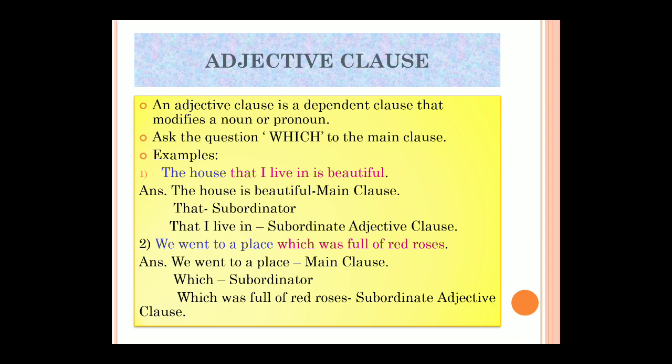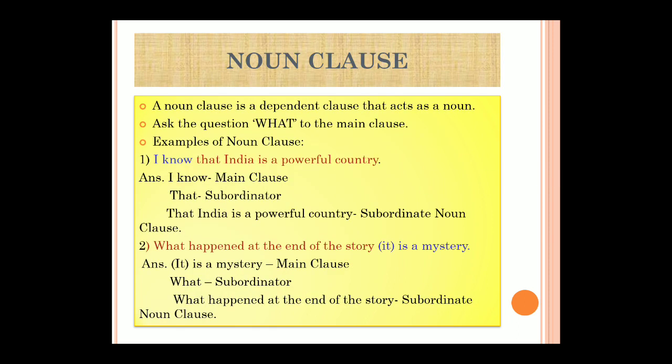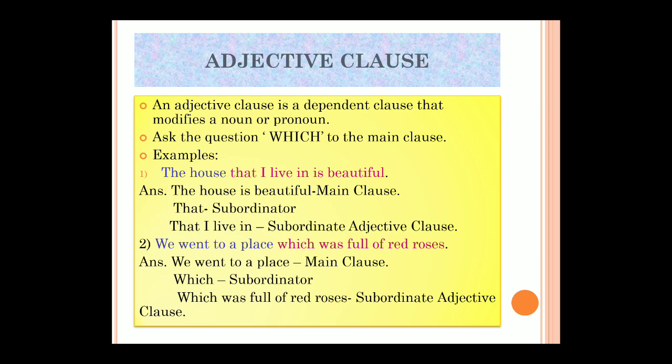Second one is the adjective clause. Now what is an adjective clause? An adjective clause modifies a noun or a pronoun. Now how to identify whether it's an adjective clause? Here again the subordinating conjunction is that. You will say, miss, that is there in the noun clause also, so how do we identify? What I said: a noun clause should answer the question what, and an adjective clause should answer the question which.